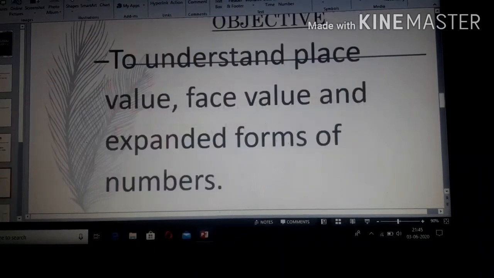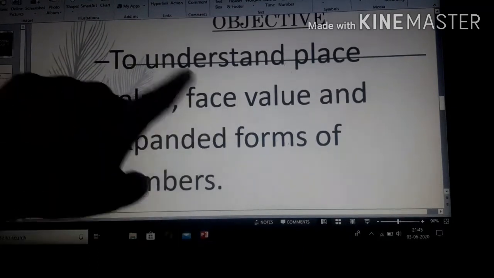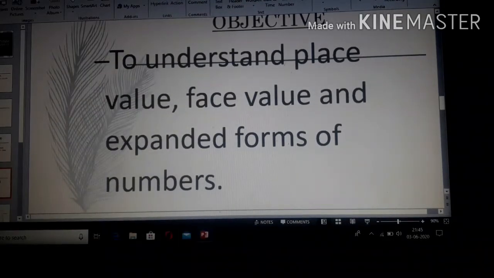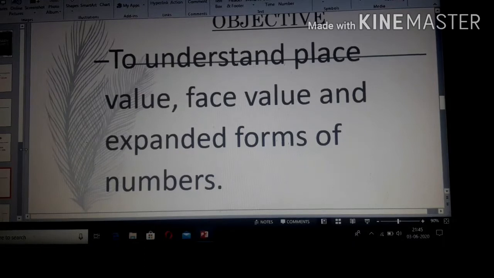The objective of the class is, today we will understand the place value, what is face value, and the expanded forms of numbers. Children, as you have already done in class 1, it will be easy for you to understand.